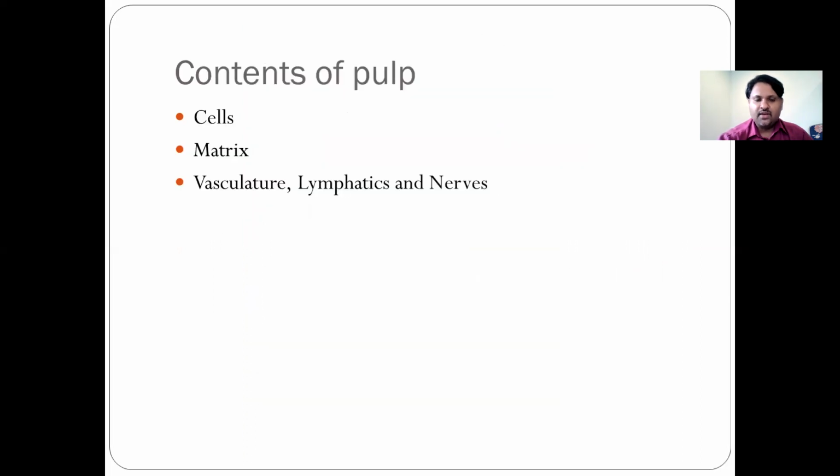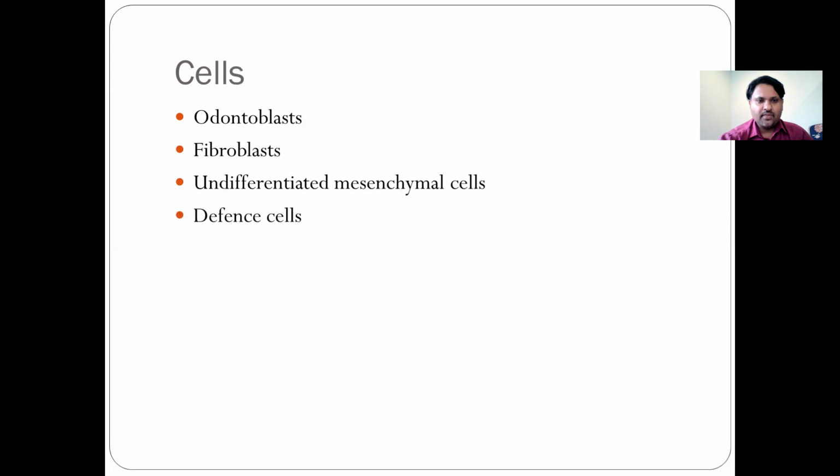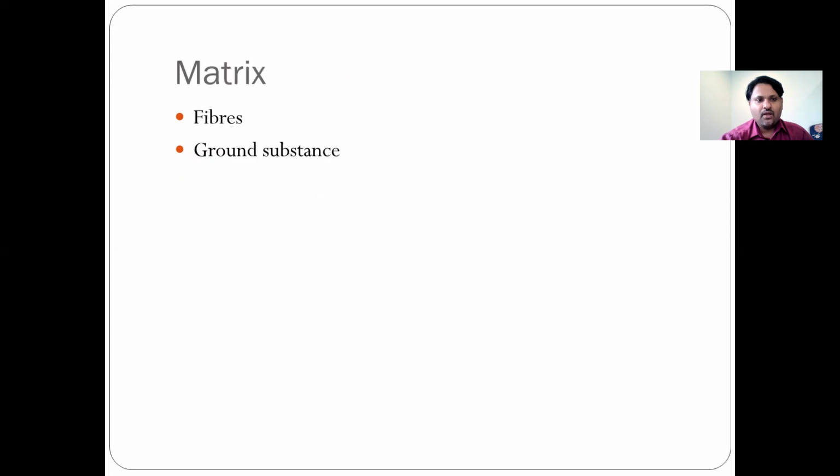Now, what are the contents? In the histology, you need to write about the zones, and you also need to mention the contents, which basically include the cells, the matrix, the vasculature, the lymphatics, and the nerves. We'll start with the first one, which is the cells. You have the odontoblast, the fibroblast, the undifferentiated mesenchymal cells, and the defense cells. Now we shall discuss a few points about these cells. Along with that, you also have the fibers and the ground substance, the vasculature, lymphatics, and the nerves.